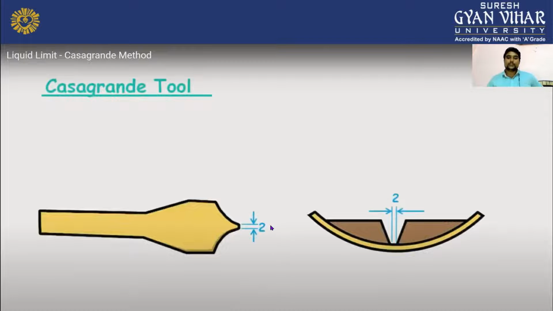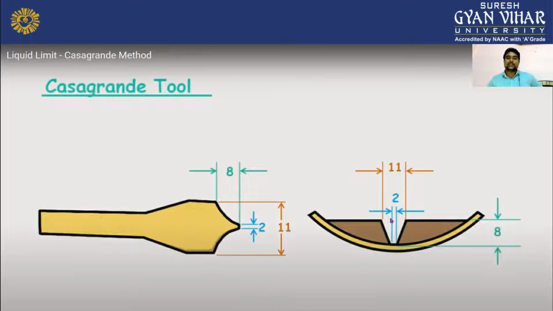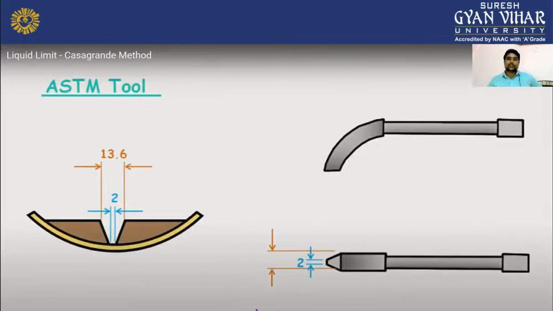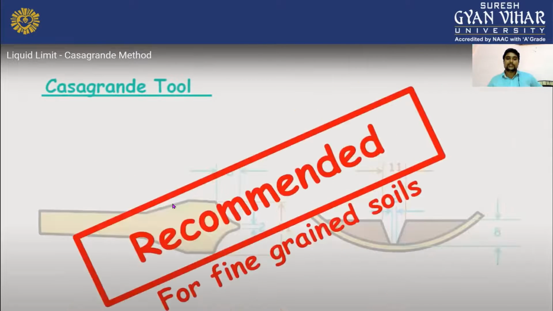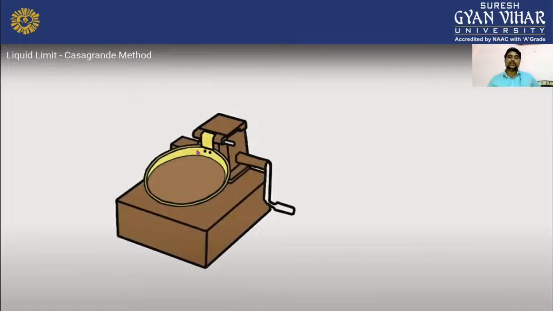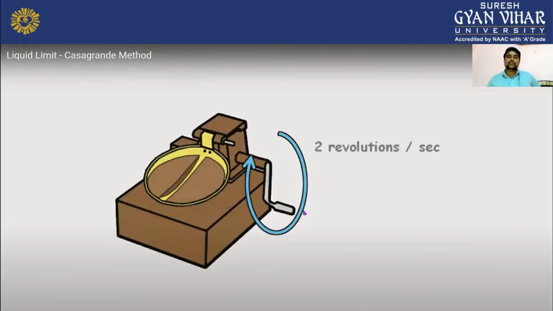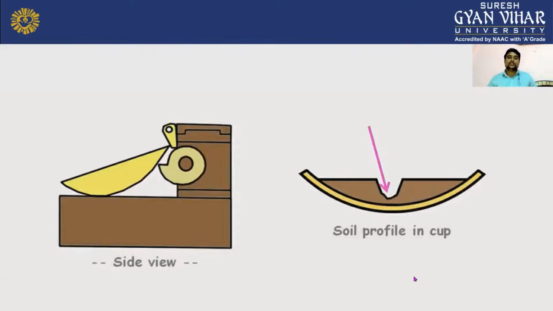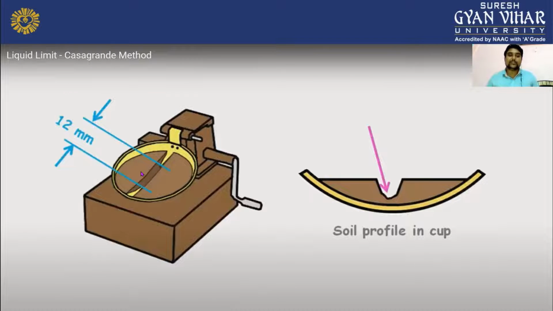Now we make the cut here, which is approximately 2 mm. It is time to see the dimensions of this grooving tool. That was the ASTM tool, but we are using the Casagrande tool, which is recommended for clean soil, fine grain soil. We make the cut, and now we have to rotate it until the soil comes in touch with this face. Now this soil profile here is showing the soil profile.